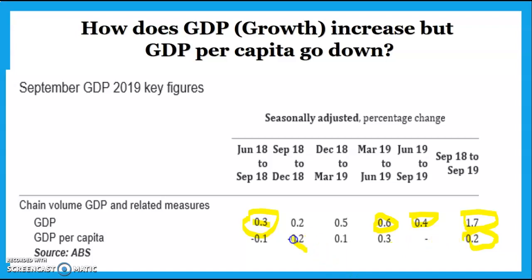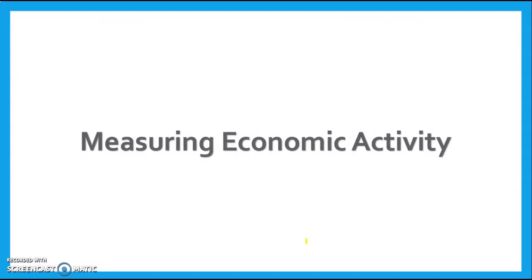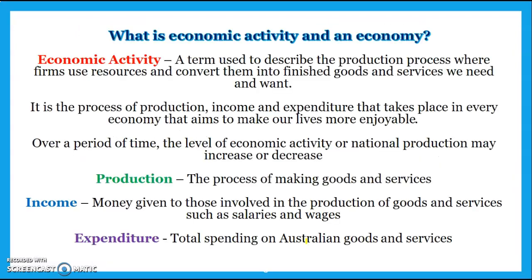So if you look at this quarter here, production's increased by 0.2%, but income per person's actually gone down by 0.2%. And what that means is that the population must have grown at a faster rate than production grew, so we've actually got less per person. So it's all well and good to have GDP growing, but it's really important we also increase GDP per capita or income per person.